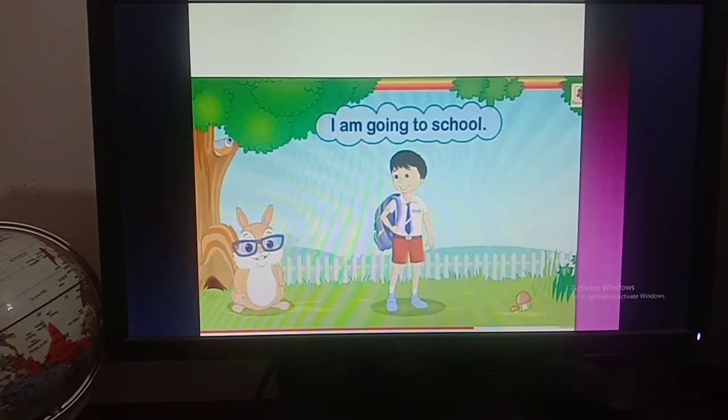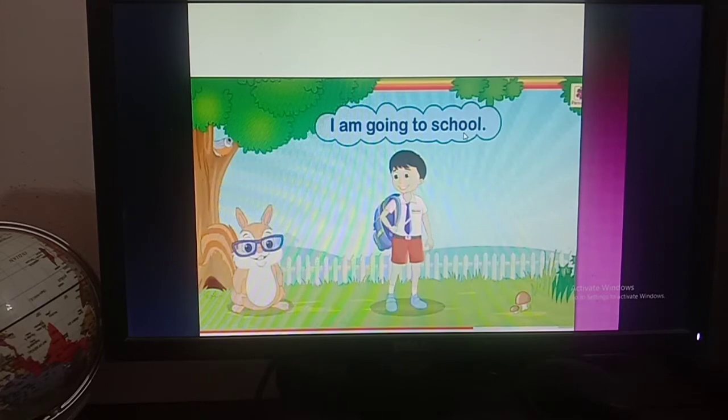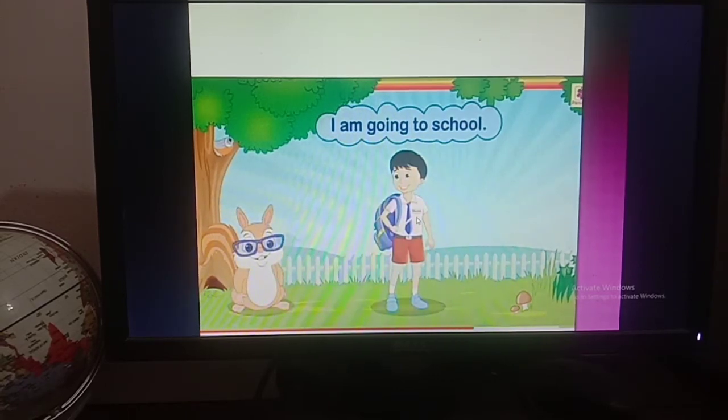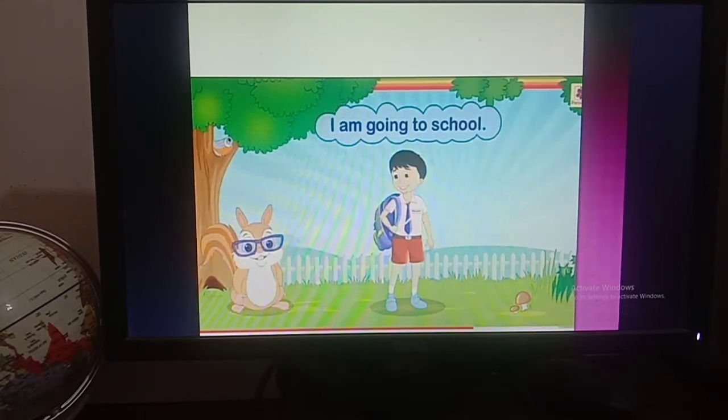For being a sentence, the sentence must show a complete thought. I am going to school, that is an indication that this boy is going to the school, and by reading this sentence you have come to know that this boy is going to school. That means this sentence is showing a complete thought. So for being a sentence, it must show a complete thought.